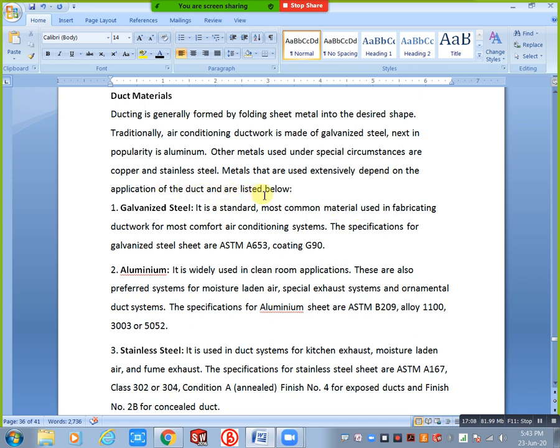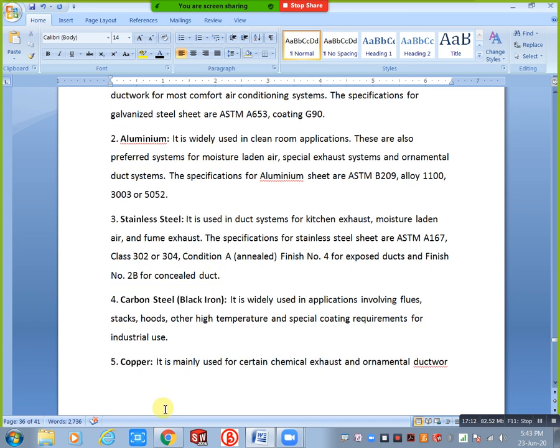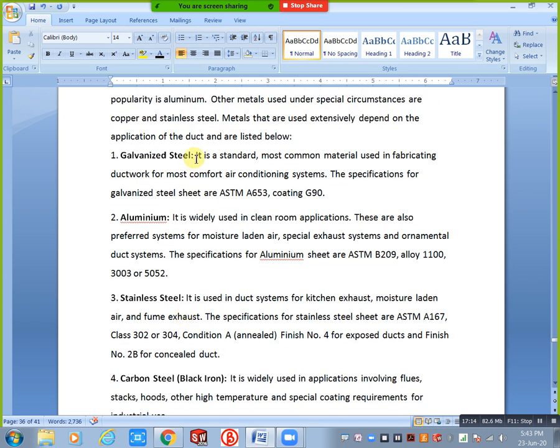You can see GI, galvanized steel. It is the standard, most common material used in fabricating ductwork for most comfort and air conditioning systems. Most of the situations we are using this one. The specifications for galvanized sheet are ASTM. When I took the first class, I explained the standard.